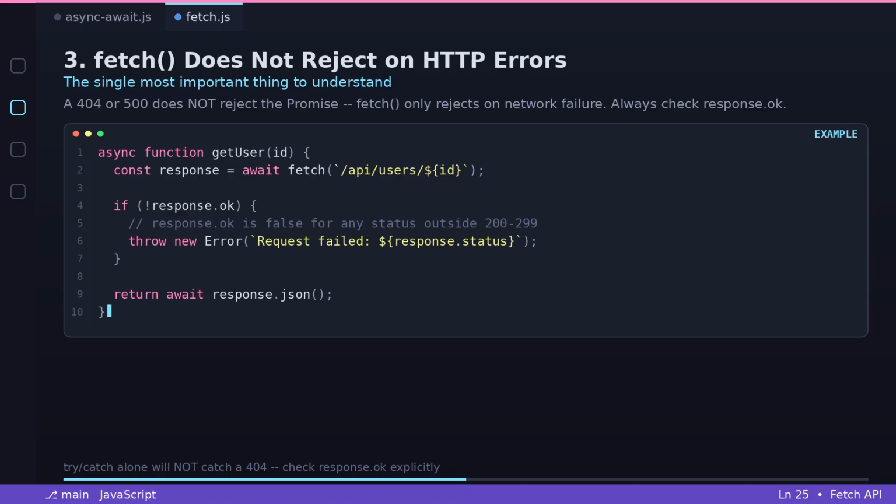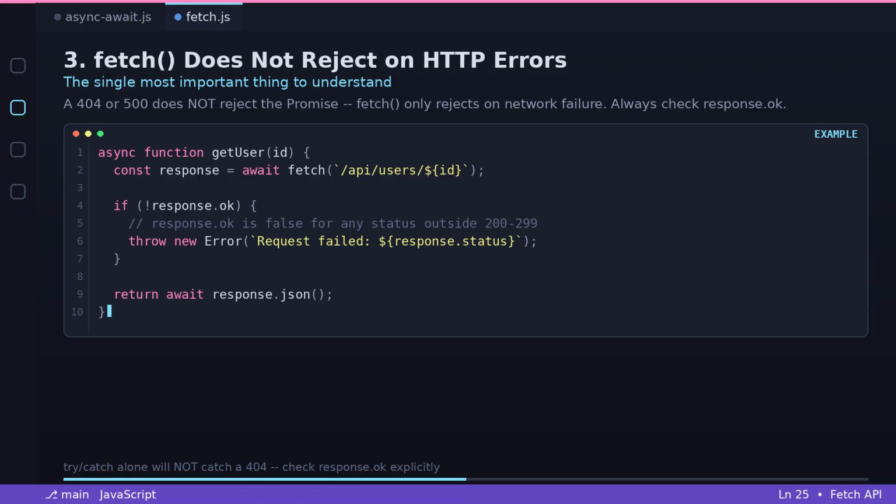Async function getUser(id). const response = await fetch(`/api/user/${id}`). if (!response.ok). response.ok is false for any status outside 200 to 299. throw new Error(`Request failed ${response.status}`). return await response.json(). Always check response.ok or response.status explicitly.